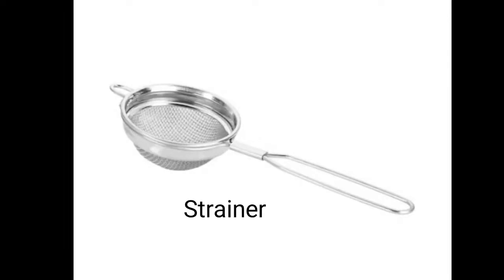Your mummy makes tea, right? But after making tea, your mummy strains it and then gives the tea to your father. So this is strainer. Strainer.